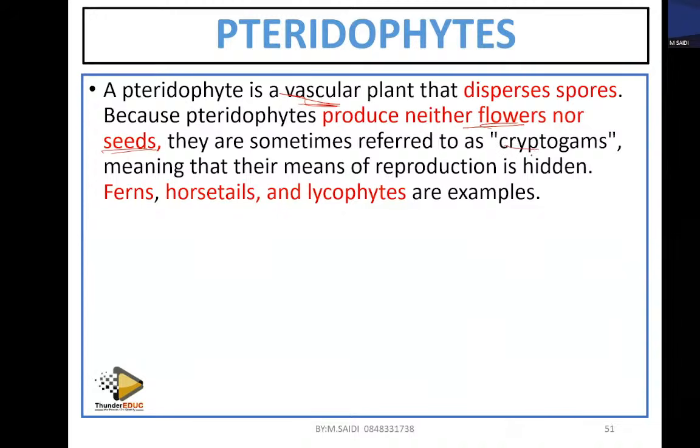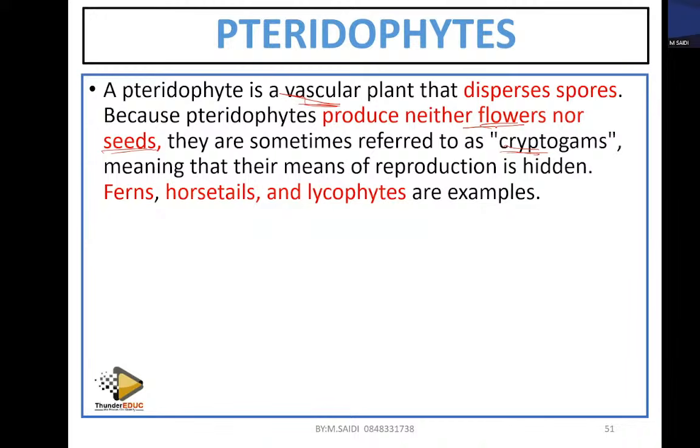In other words, they are cryptogams. Crypto means something which is hidden. When you say cryptocurrency, it's a currency which is not direct. You can't have a Bitcoin and then go to ShopRite and buy with it. Even when they tell you that this Bitcoin is worth this amount of dollars, they have to first convert it into another currency so that you know its worth. So when you say crypto in science, it means something which is hidden.